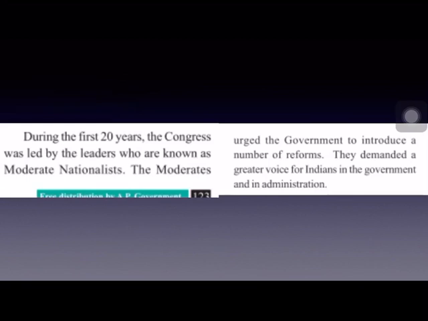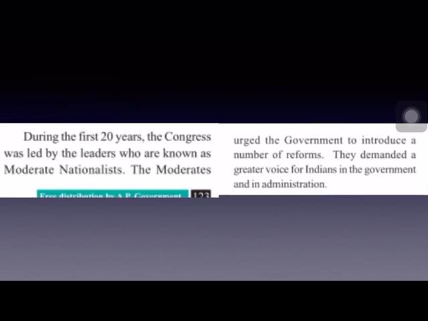Now, there are three important phases in the history of Indian National Congress: the moderate phase from 1885 to 1905, the extremist phase from 1905 to 1919, and the third one, the Gandhian era from 1919 to 1947, till independence. During the first 20 years of its formation, INC was led by leaders known as moderates. The moderates led the Indian National Congress during the first 20 years, that is from 1885 to 1905.